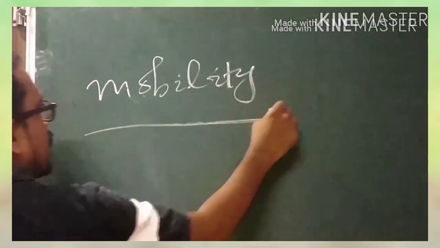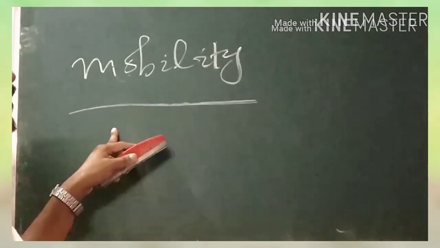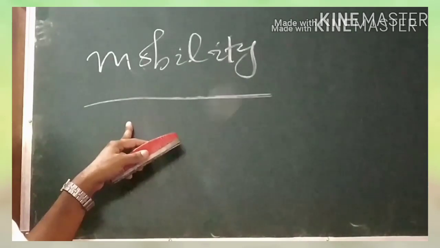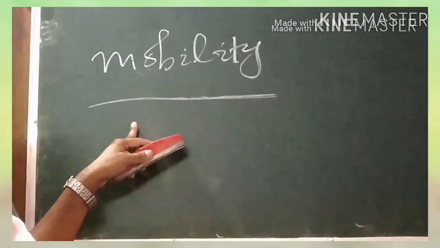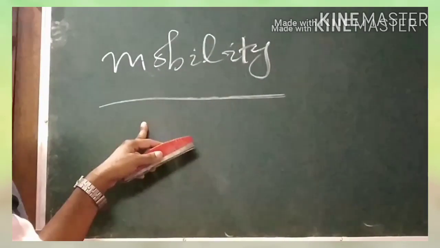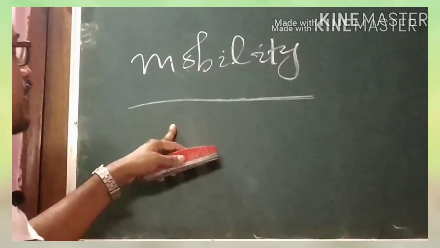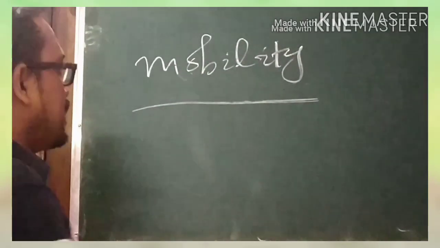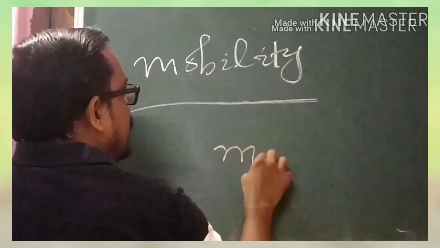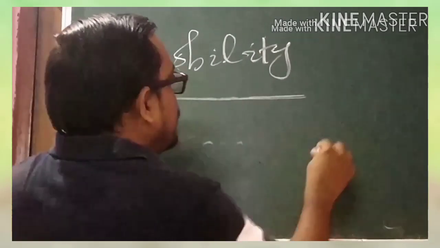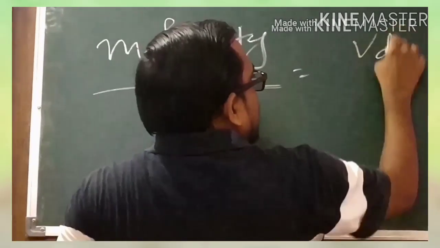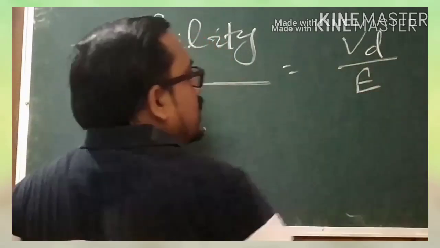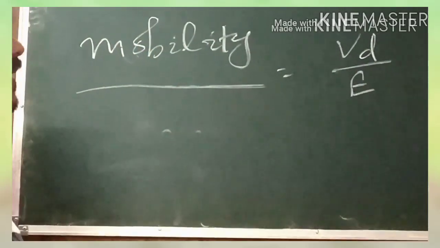Mobility, as we know, in a conductor, the mobile charge carriers represent the conductivity, or conductivity arises from the mobile charge carriers. Okay, and this mobility is defined as the ratio of the drift velocity to the applied electric field.